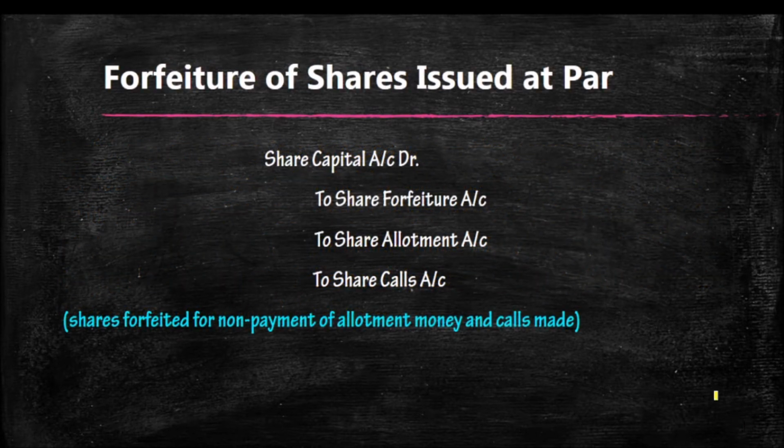The first entry is the normal entry: share capital account debit, where the shares which are issued at par are forfeited, to share forfeiture account, to share allotment account, and to the different calls: to share first call, to share second and final call.